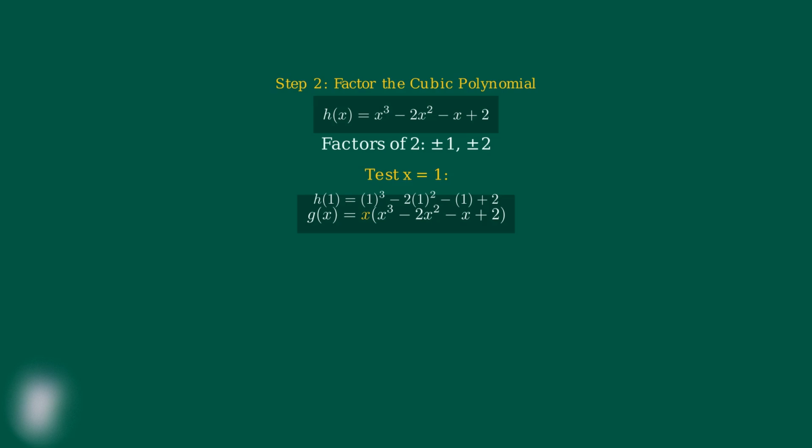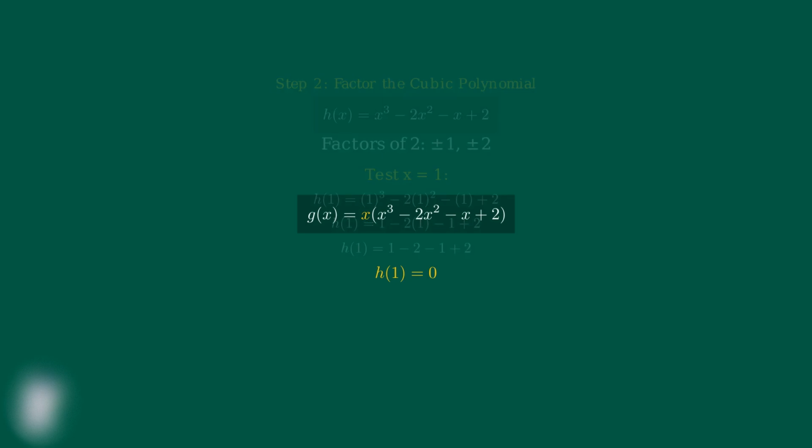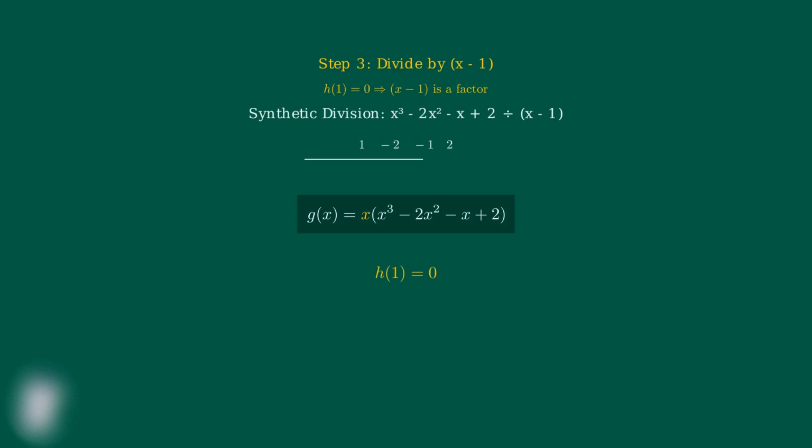H of 1 equals 1 cubed minus 2 times 1 squared minus 1 plus 2. First, 1 cubed equals 1, and 2 times 1 squared equals 2 times 1, which is 2. So we have 1 minus 2 minus 1 plus 2. When we calculate this, 1 minus 2 is -1, minus 1 gives us -2, plus 2 equals 0. Since h of 1 equals 0, we know that x minus 1 is a factor. Now we need to divide x cubed minus 2x squared minus x plus 2 by x minus 1. We can use synthetic division.